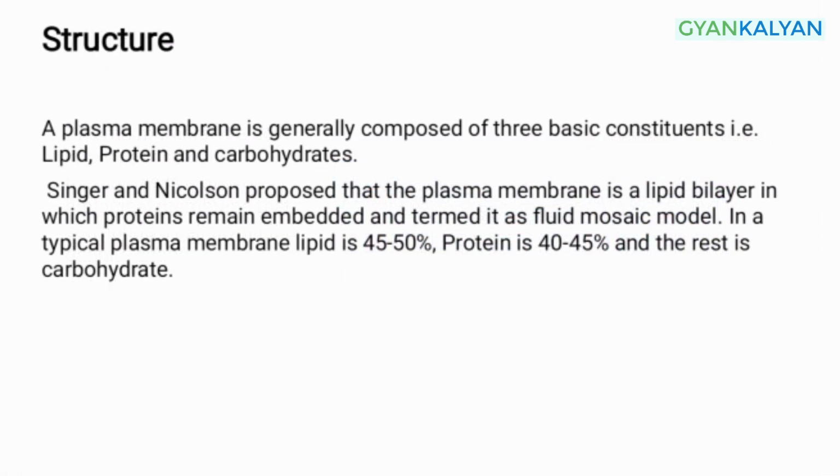Structurally, a plasma membrane is generally composed of three basic constituents: the lipid, the protein, and the carbohydrate. There were several theories regarding the structural organization of plasma membrane, but ultimately Singer and Nicolson came up with their unique model where they stated that the proteins in a plasma membrane remain embedded in the lipid bilayer in a mosaic pattern. Hence, they termed their model the fluid mosaic model. In a plasma membrane, lipid is of the most amount, that is 45 to 50%, whereas protein is 40 to 45% and the rest is carbohydrate.